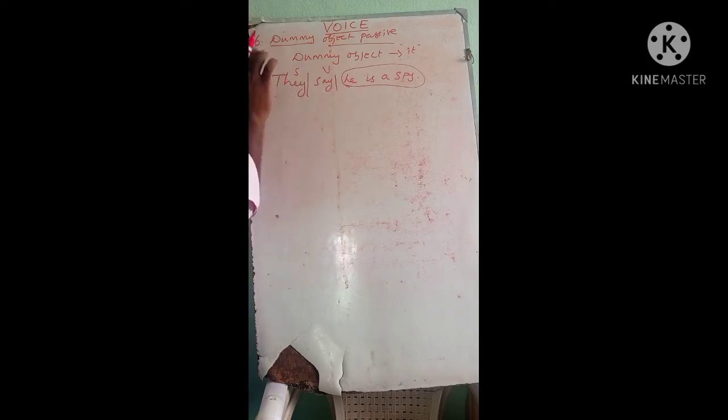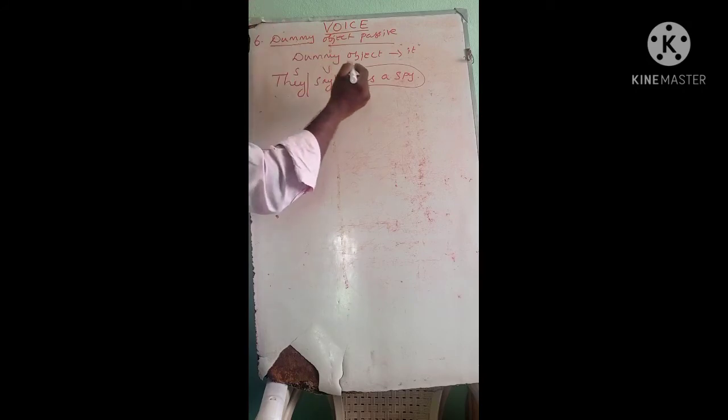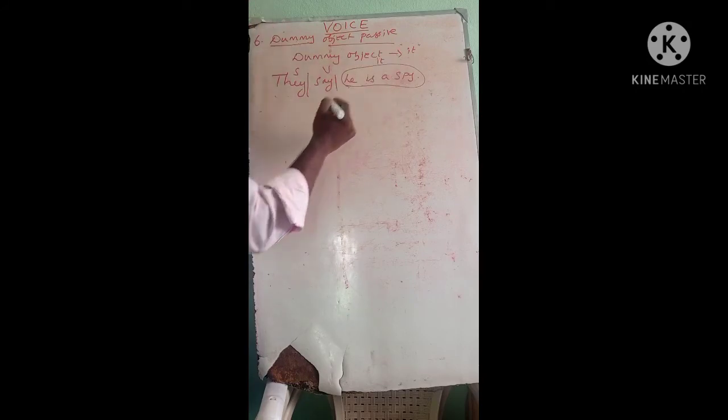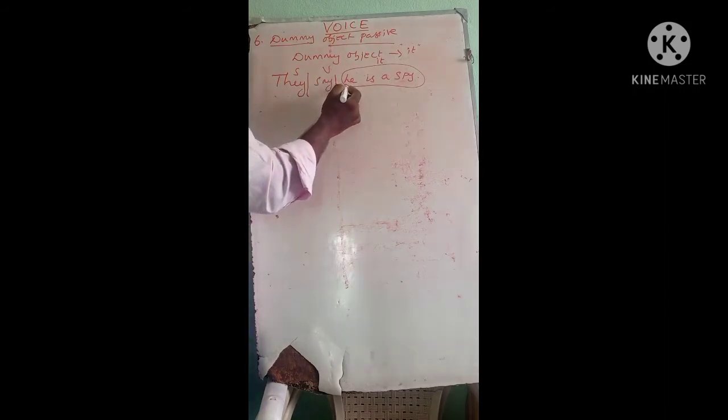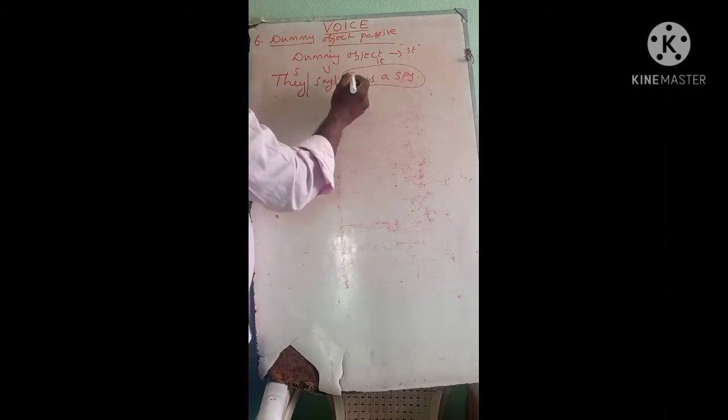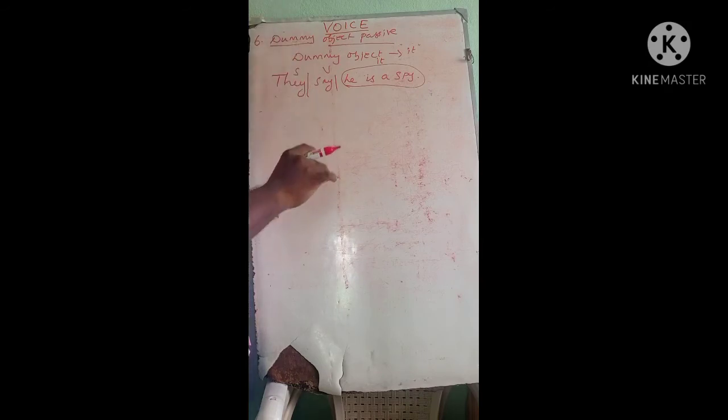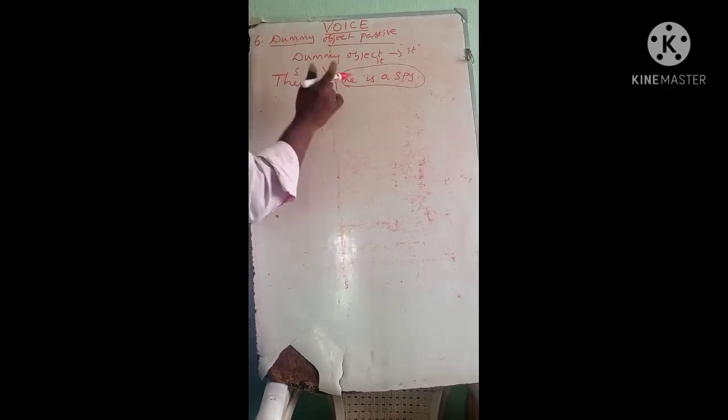It should be clear in your mind that it should be taken as the dummy object "it". So instead of writing "he is a spy" as an object, we should give a dummy object. What's a dummy object? Already I told you, "it".